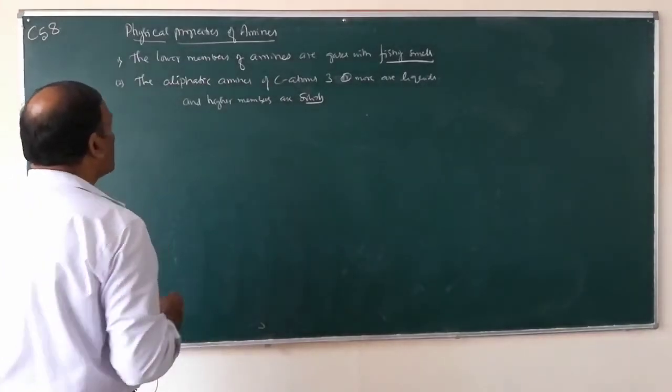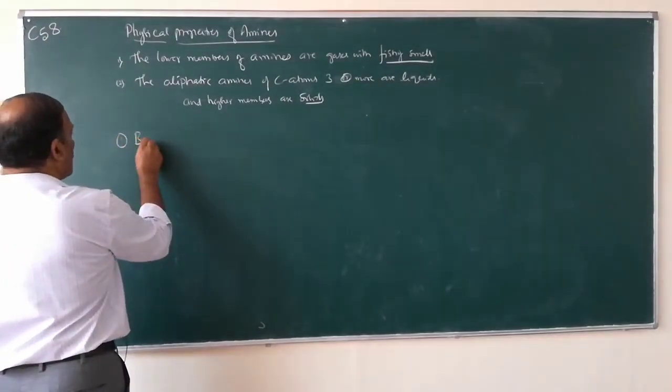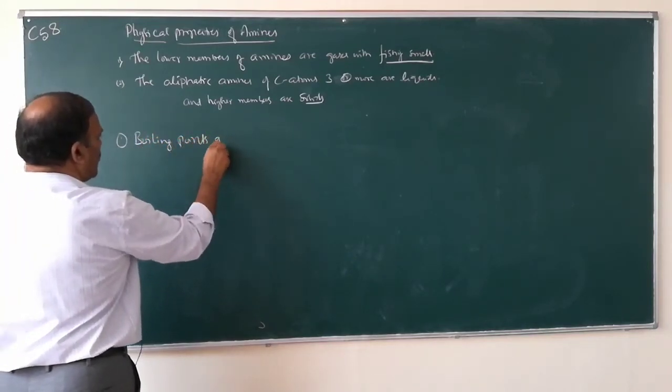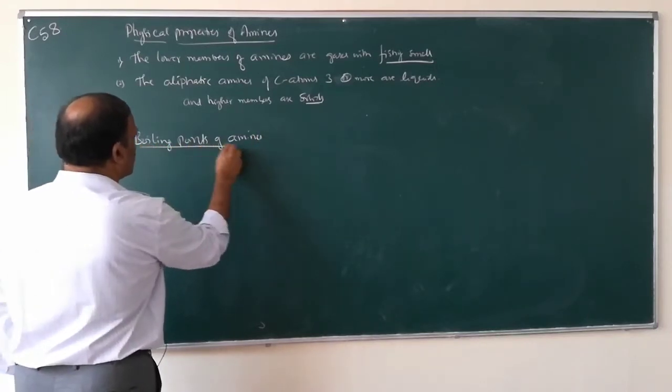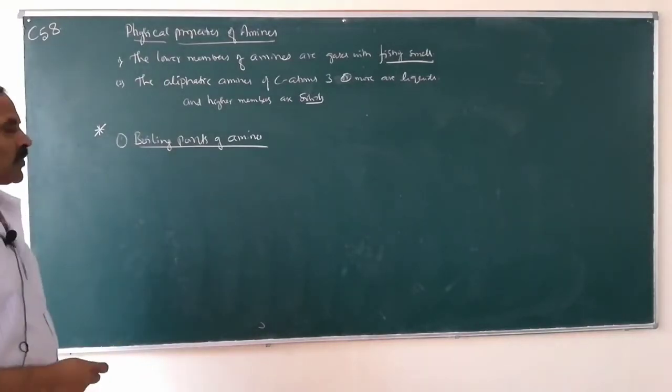Coming to very important properties of amines, number 1, boiling points of amines. This is very important.